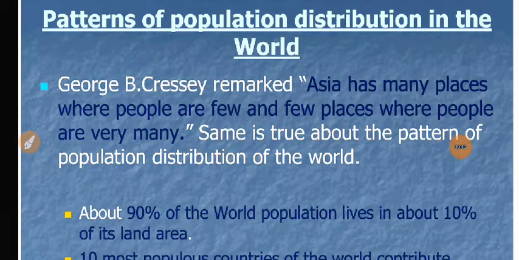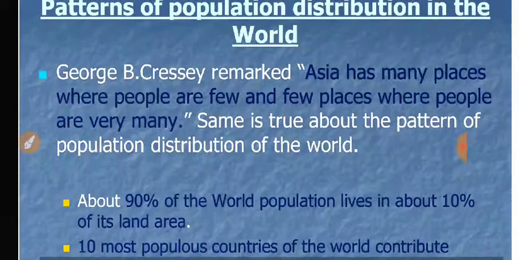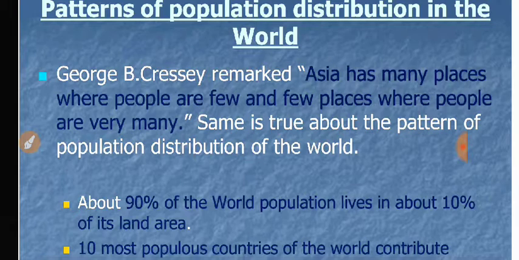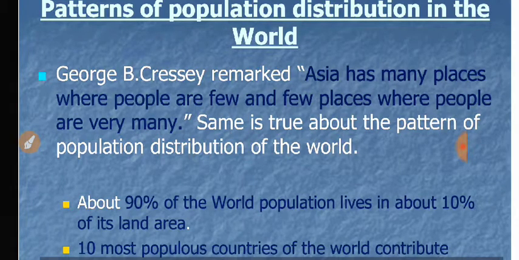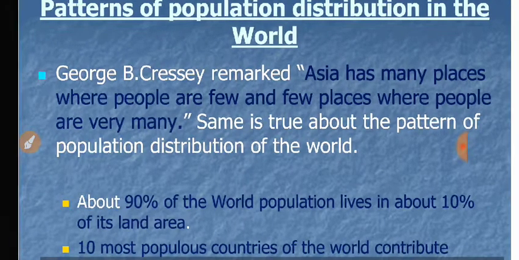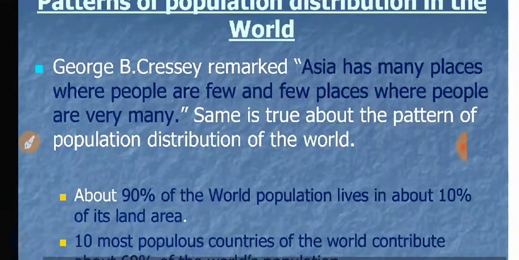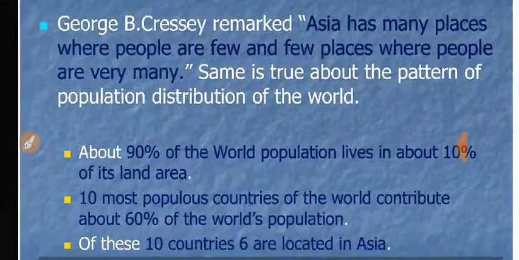Because only 10% of the total land is worth living, these lands have many facilities like jobs or employment, availability of water, agricultural land, favorable climate, transportation and health facilities, and also their history. So these 10% of land attract 90% of the people of the world. So the 10 most populous countries contribute about 60% of the total population of the world.